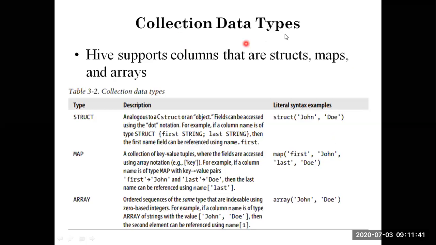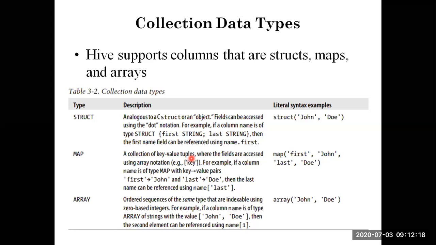And the next one is collection data types. Here we have three things: struct, map, and array. Map is the same thing that we discussed related to Pig. Struct is almost near to a C object structure, where you have type struct followed by the field name. The second, map, is a collection of key value tuples, and I hope you know the meaning of tuple, which I discussed earlier.